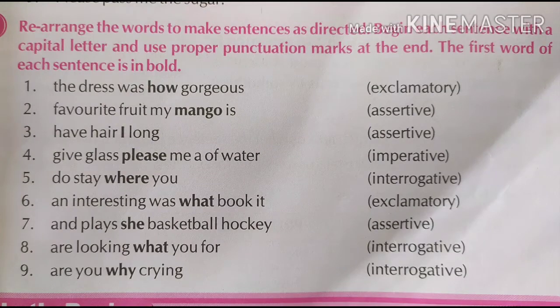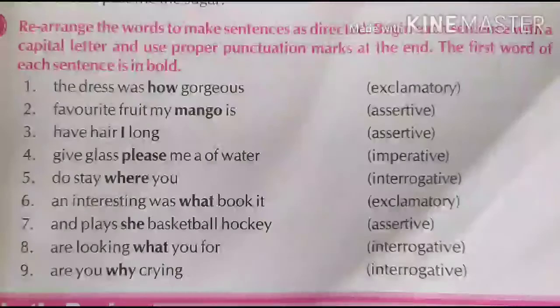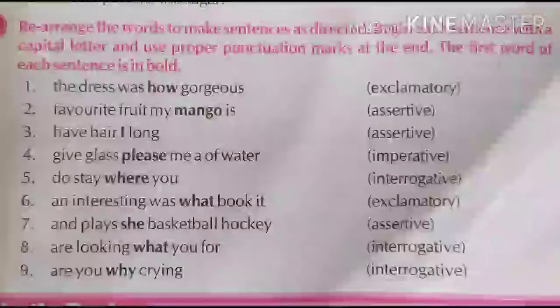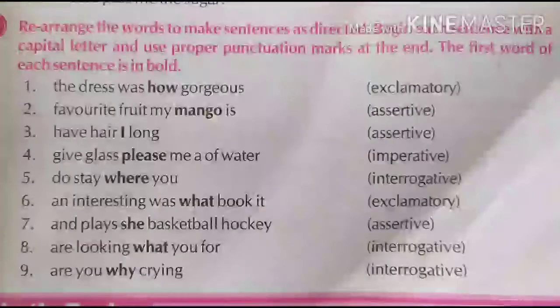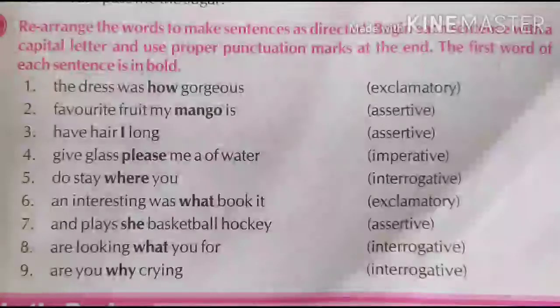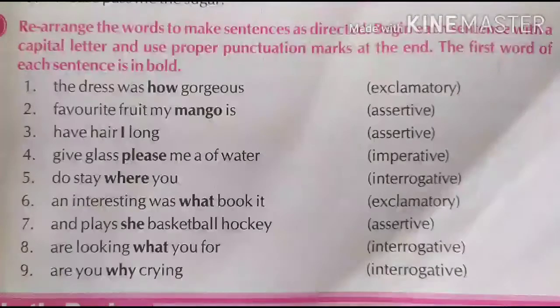Sentence number 4, give glass please me of water. The sentence is imperative. Imperative here means they are making a request, because the word please is given in bold color. So start the sentence with please. When you are making a request to someone, you have to start the sentence with the word please. Please give me a glass of water. This way we can write this sentence.